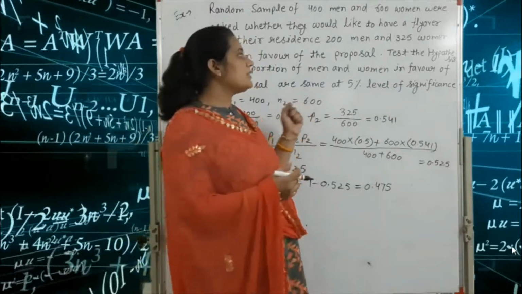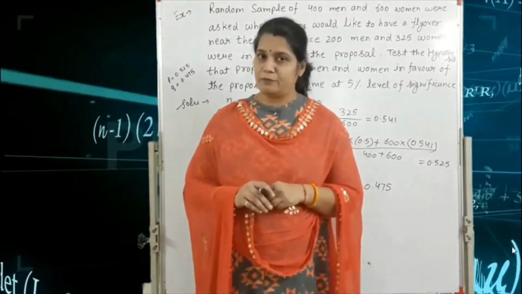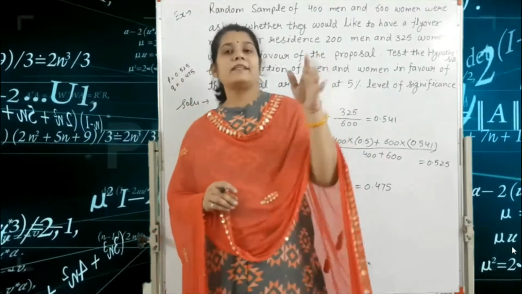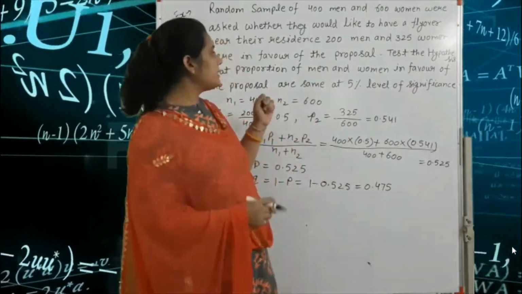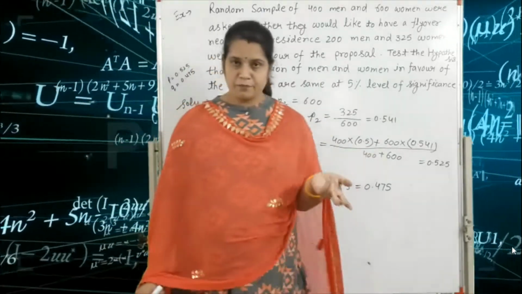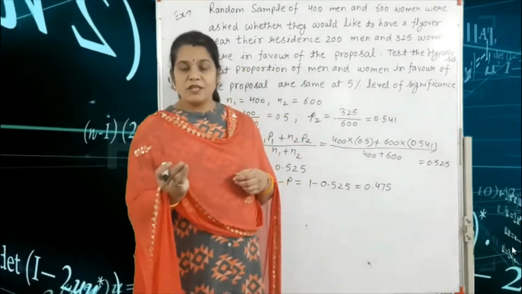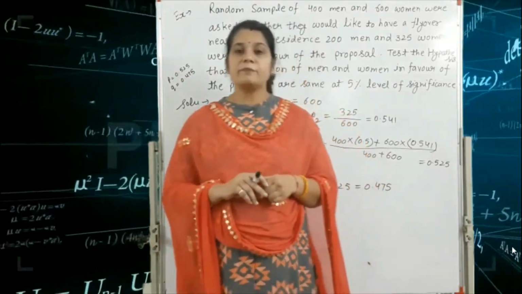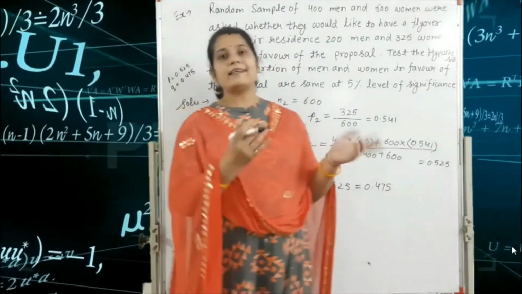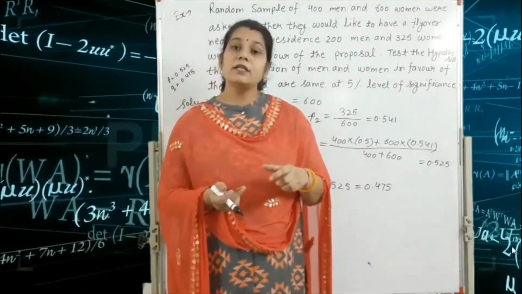First we write the null hypothesis. What do you mean by the null hypothesis? The null hypothesis is already given in your question, the claim. The claim is that men and women in favor of the proposal are the same. So first we write the null hypothesis, that is P1 equal to P2. Second, we write the alternative hypothesis. In this question the words at least or at most are not given, which means this type of question depends on the two-tailed test.